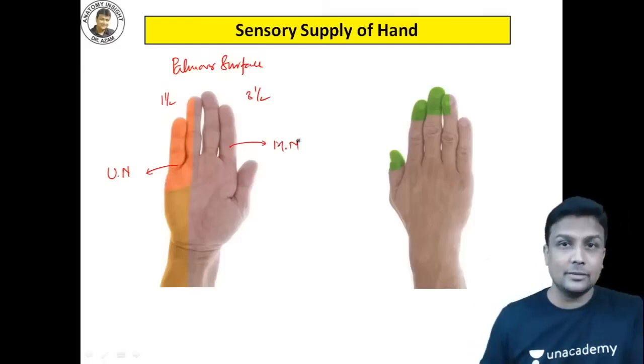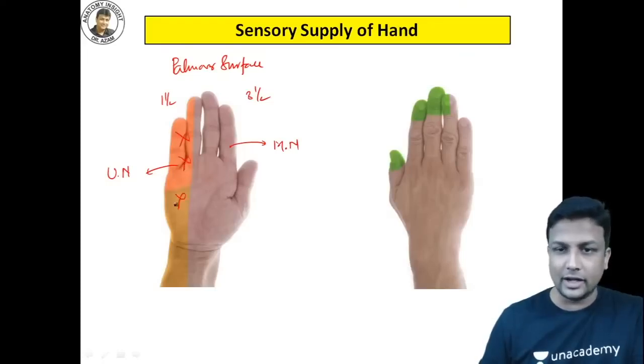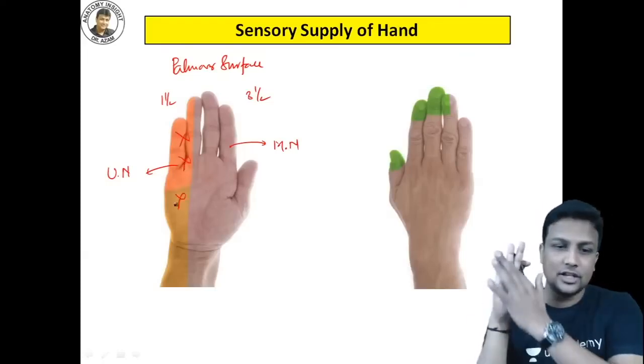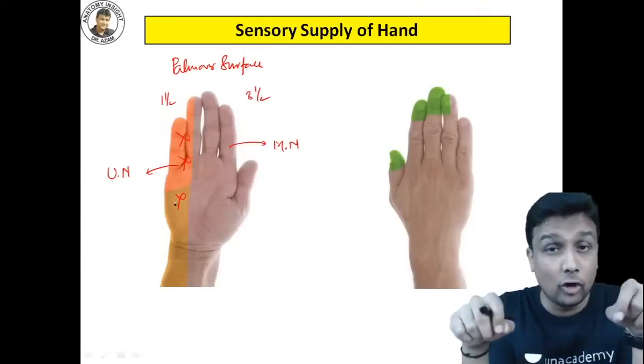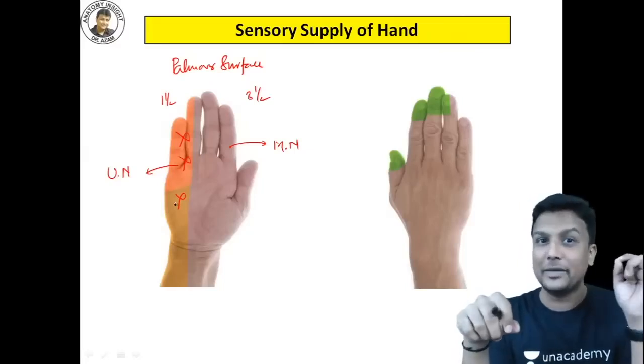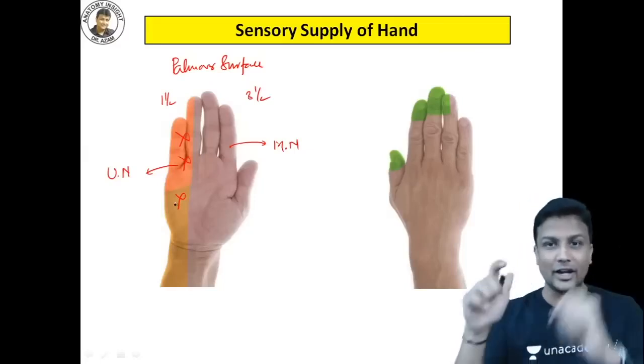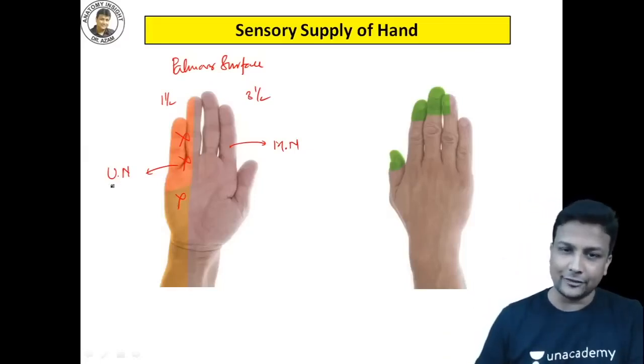And last December exam question was, there is a patient having loss of sensation on the medial 1.5 digit. Then what is going to happen? Which nerve is involved? That was the question in the last December exam, December 2019. Understanding? So remember, it will be your ulnar nerve, guys.